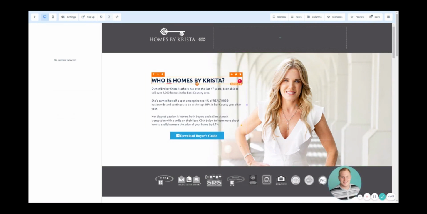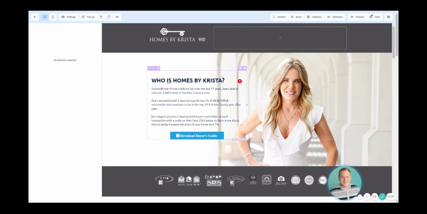It looks like it was something that was built into the back end when we switched over to mobile. It threw that image in. We don't want that image there, so we're just going to go ahead and remove that. You can see it's really easy to do. When you're highlighting a box, you can simply click the delete button or the trash can, and it will go ahead and get rid of whatever element you're working with, right?